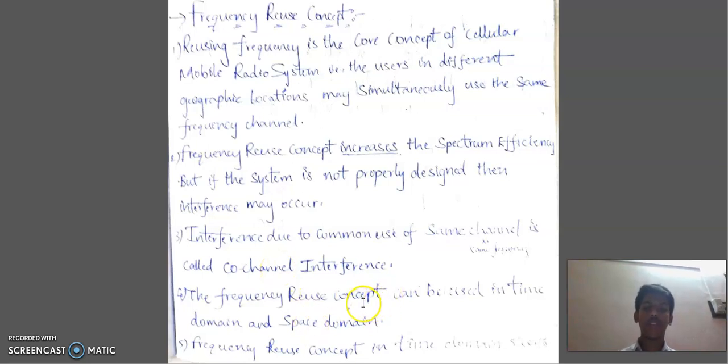The frequency reuse concept can be used in the time domain or the space domain. If it is used in the time domain, it results in TDM, that is, different time slots occupy the same frequency, which is time division multiplexing. Next, frequency reuse in the space domain can be divided into two categories. First, the same frequency repeatedly used in general areas, where there will be many channels in that area. Second, the same frequency assigned in two different geographic areas, such as FM or radio stations.